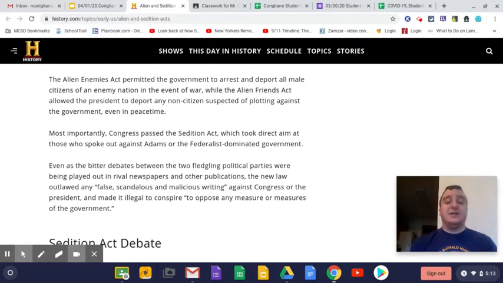And that is something that is really going to anger the Democratic Republicans. It's also something that they are going to challenge, and it is going to test the Constitution of the United States and test how committed the United States is to upholding the Bill of Rights. So that is what the Alien and the Sedition Acts were.